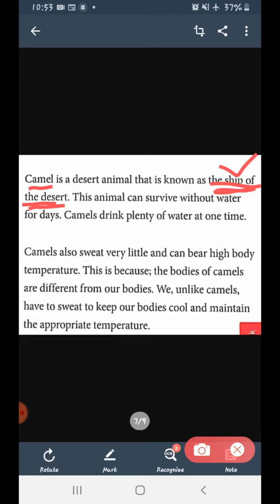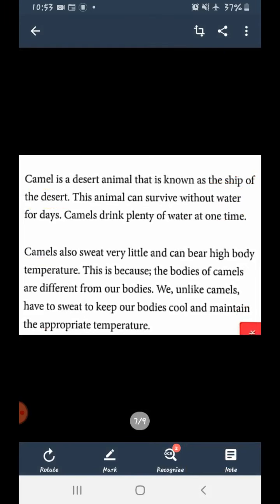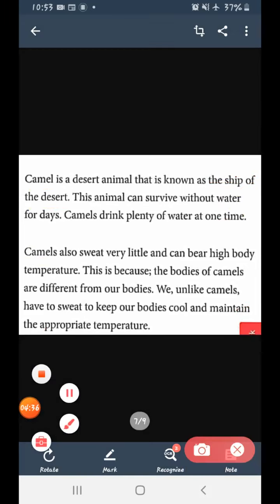Let me erase and show you once again. Yes, see now. Can you see this? Ship. When do we use a ship? We use a ship when we have to cross the oceans, when we have to go from one end to another on water. Clear?